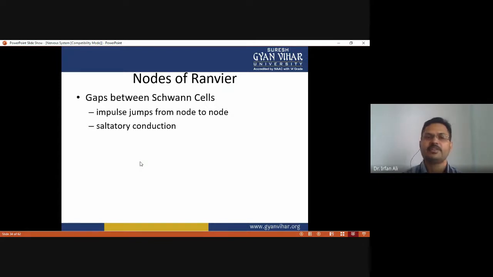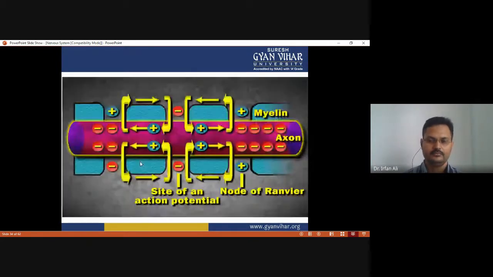Here the impulse jumps from one node of Ranvier to the next node of Ranvier. So this is called saltatory conduction, which has a high speed as compared to continuous conduction. You have to see that there is a site of action potential, and this action potential jumps from node to node, and this is called saltatory conduction.